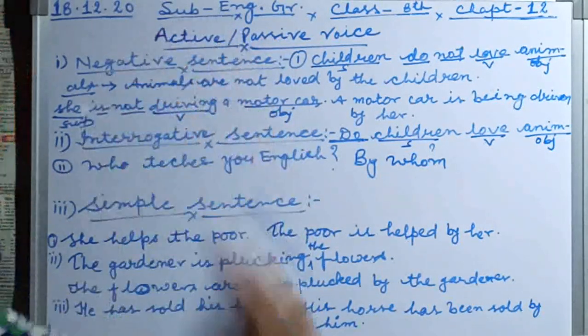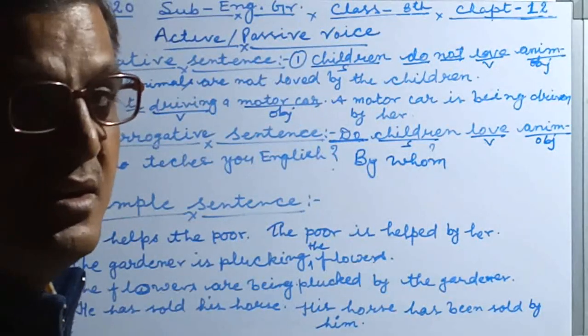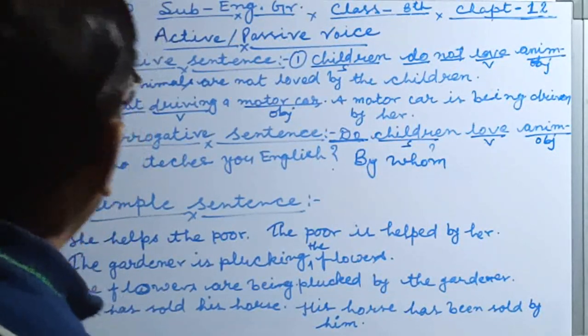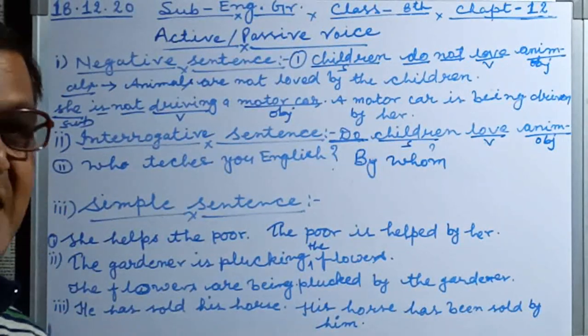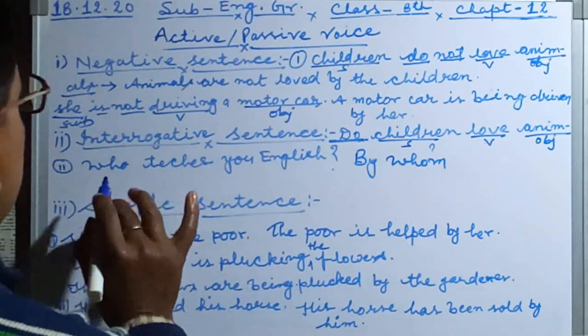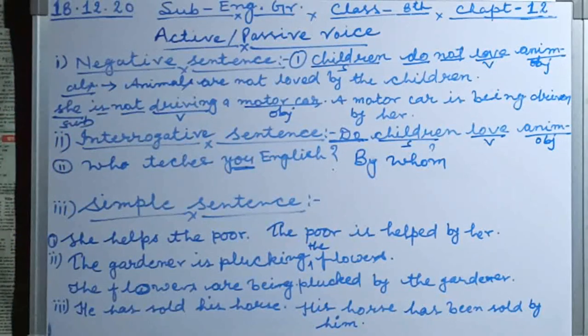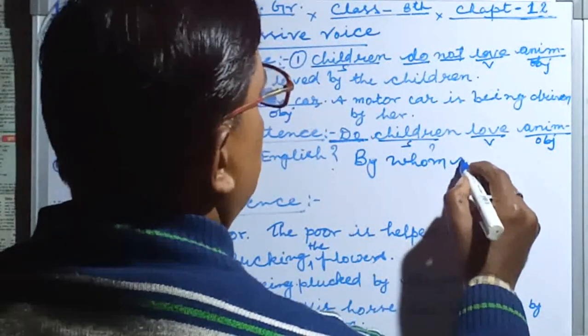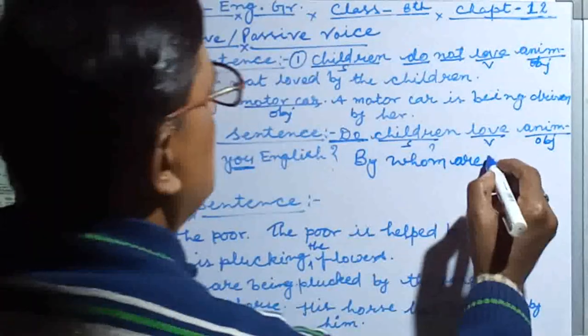The object is English, singular number. Because this is a simple present and interrogative sentence, in such cases what do we use here? By whom, you. The object is coming here, so we use: by whom are you.